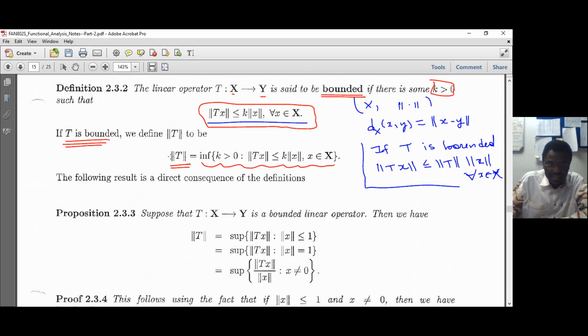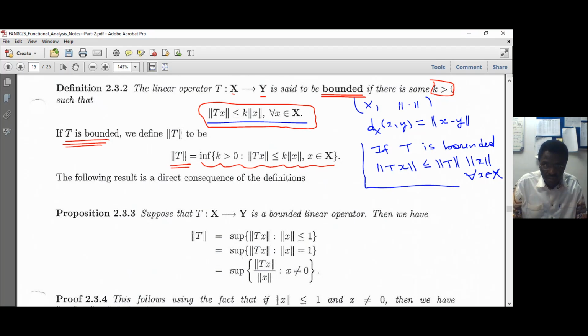Now, this is the definition, right? We define the norm of the operator T by this. But now we have a proposition that gives us many other ways to define the norm. This is by definition, but this same norm is the supremum of the norm of Tx such that the norm of x is less than 1, and the other one is such that the norm of x is equal to 1, and the other one is the sup of these ratios such that x is not 0.